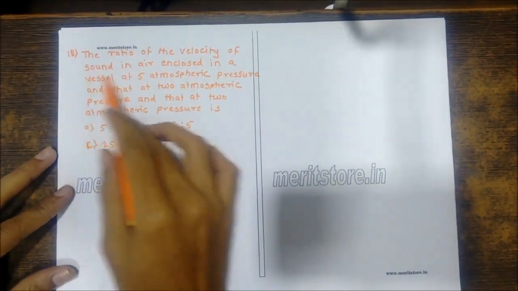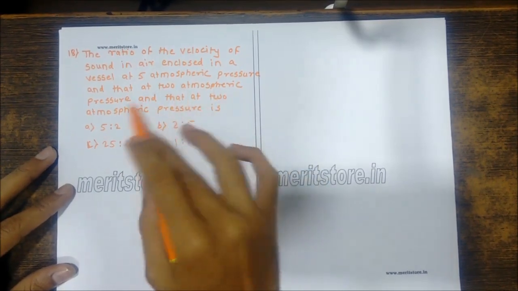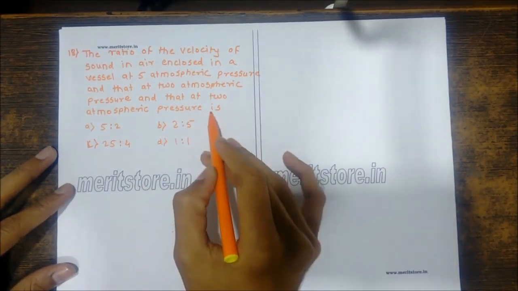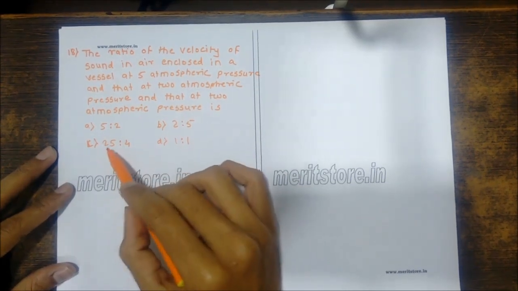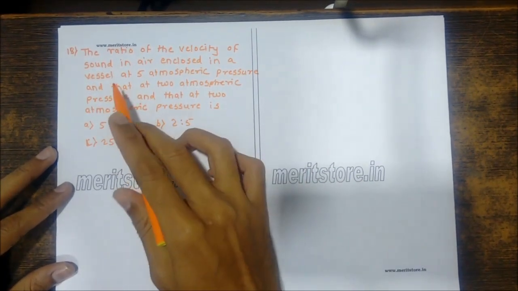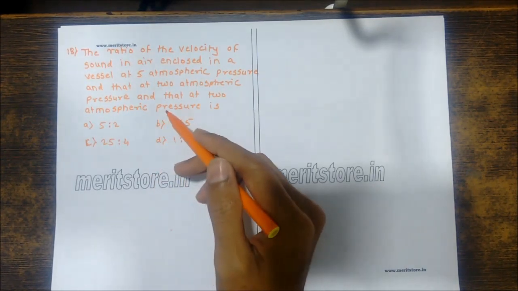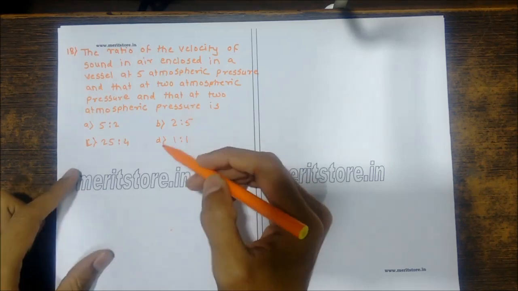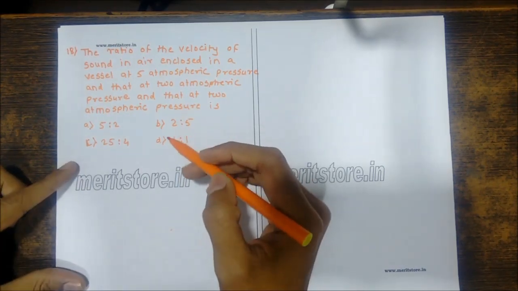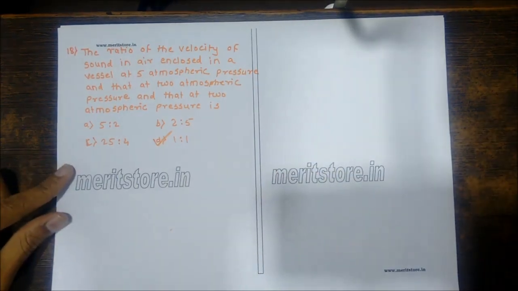The ratio of the velocity of sound in air enclosed in a vessel at 5 atmospheric pressure and that of 2 atmospheric pressure is: 5 is to 2, 2 is to 5, 25 is to 4, or 1 is to 1. So the velocity of sound in air is not affected by the change in pressure. Hence the ratio of the velocity of sound in air at different pressures will remain the same, that is 1 is to 1, the constant ratio.